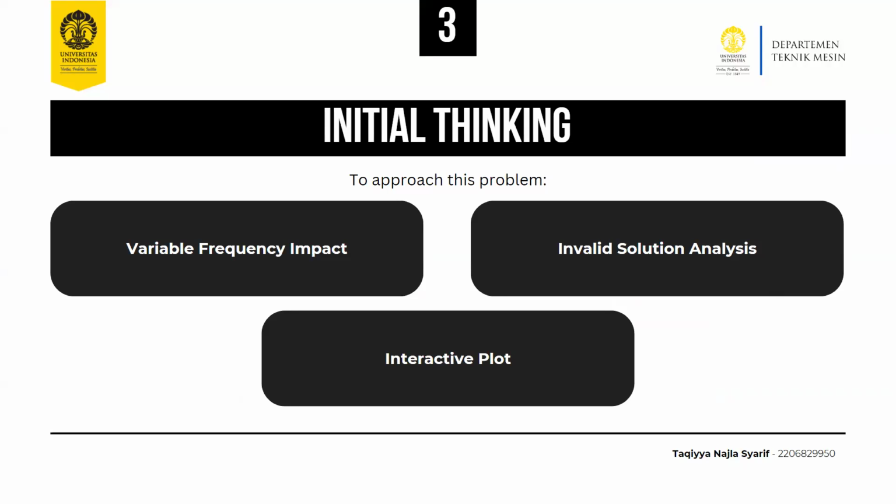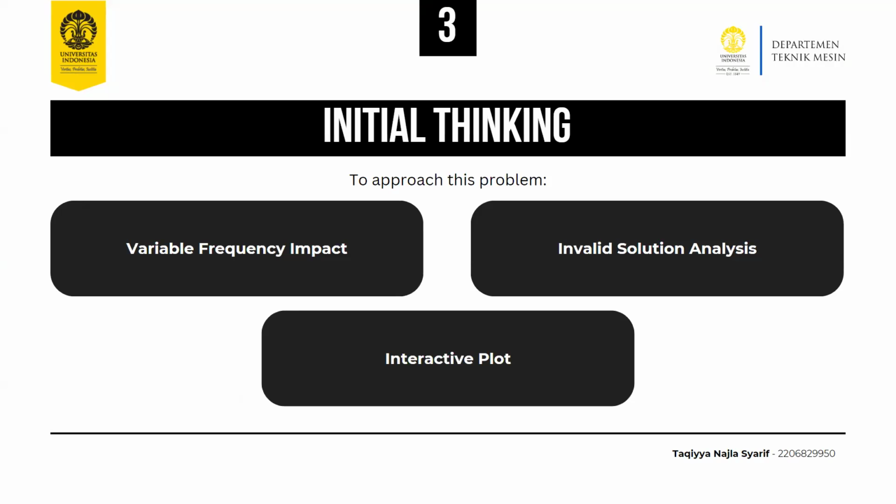Okay, this is the initial thinking to approach this problem. We have three: variable frequency impact, invalid solution analysis, and interactive plot. For the first one, variable frequency impact, which means solve the differential equation for the spring mass system with the variable frequency parameter omega, analyze how omega related to the roughness of driving condition and vehicle speed affects the system's response. And then next, invalid solution analysis, which means determine the value of omega at which the solution becomes invalid and characterize the behavior of the suspension system at this critical frequency.